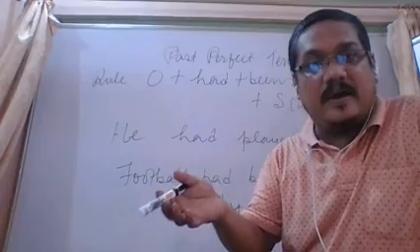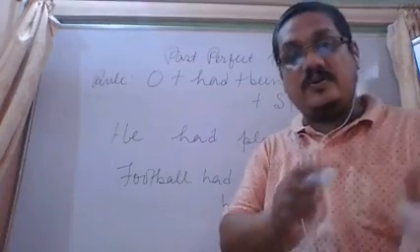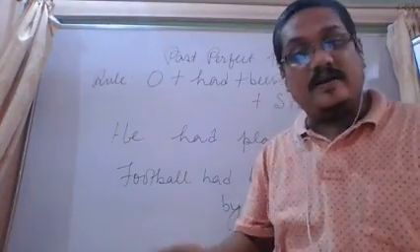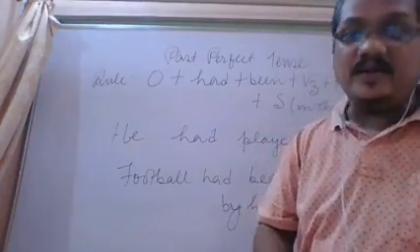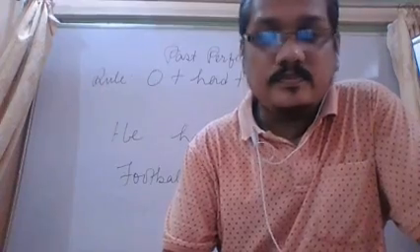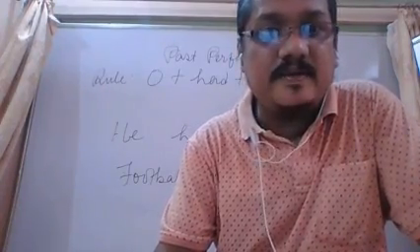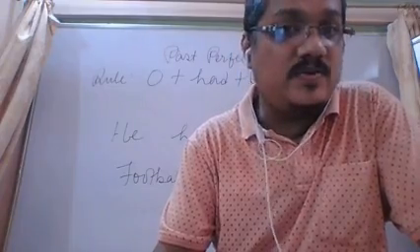Even in past indefinite tense we had these options, was and were, but in this case we don't have any such thing. So now let us move to the next tense form, that is past continuous.